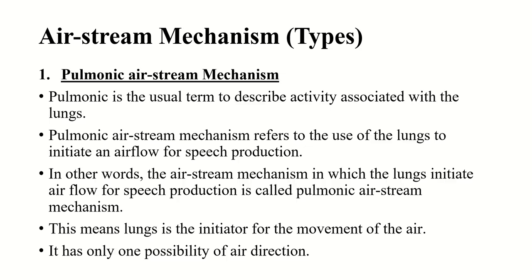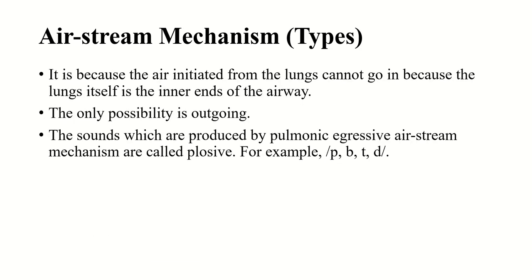That's why from the lungs, air cannot go in. That's why this pulmonic airstream mechanism has only one type of direction, that is egressive, not ingressive. It is because the air initiated from the lungs cannot go in.